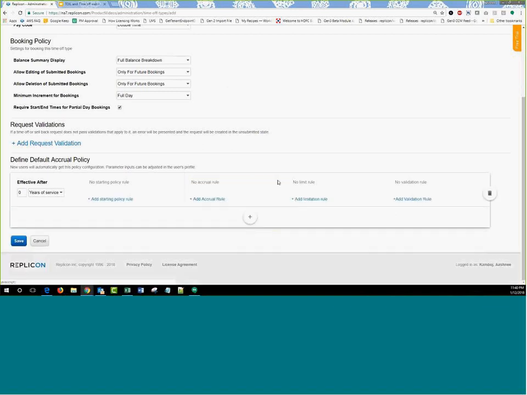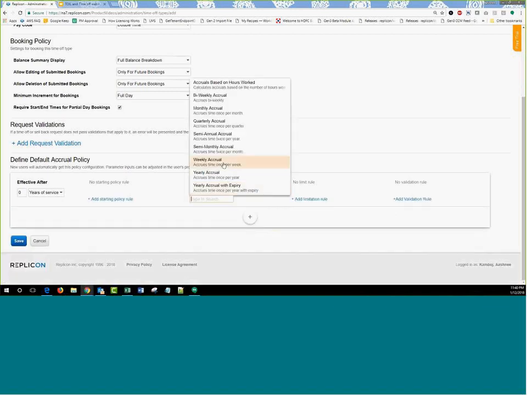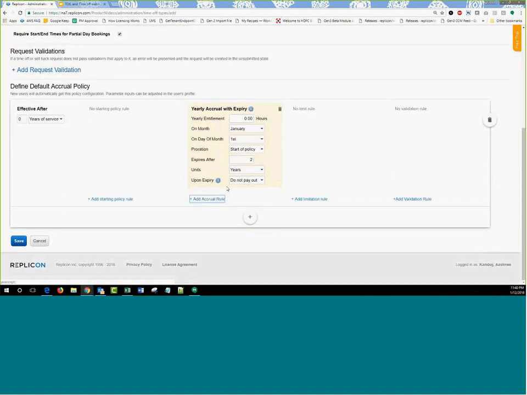The accrual rule that we have introduced is with regards to expiry. So you want to accrue something yearly, but you do want that accrued balance to expire with time. That's possible through this option called yearly accrual with expiry. So you can set it up here how much I am supposed to accrue yearly, and whatever I've accrued, when is it going to expire? So that's what you can choose up here with this accrual rule.